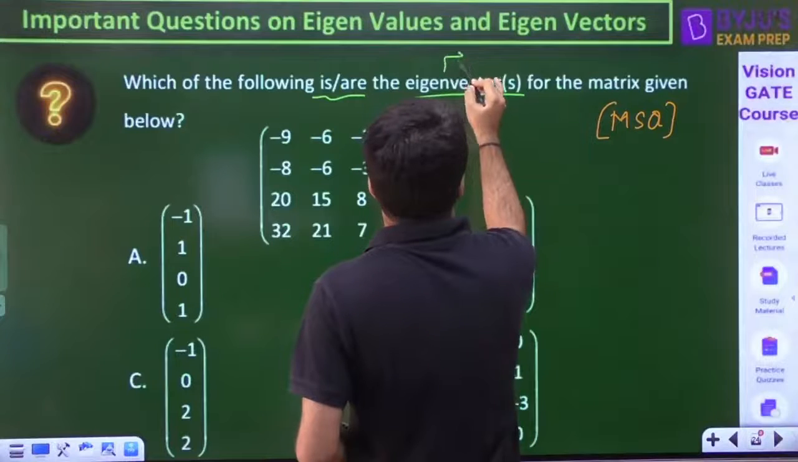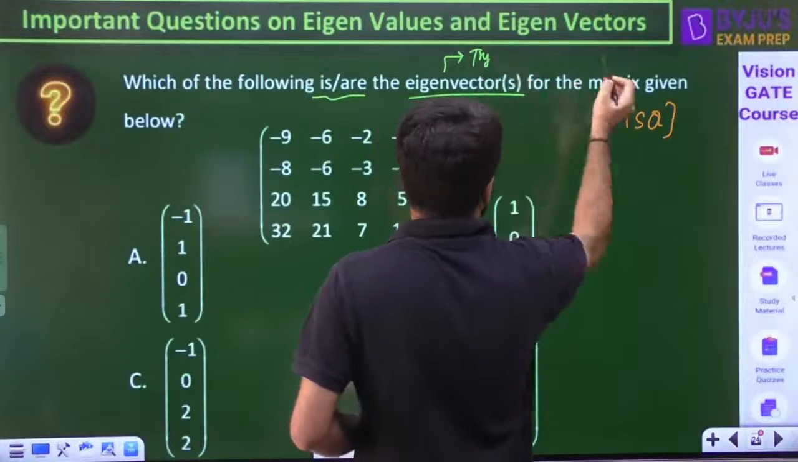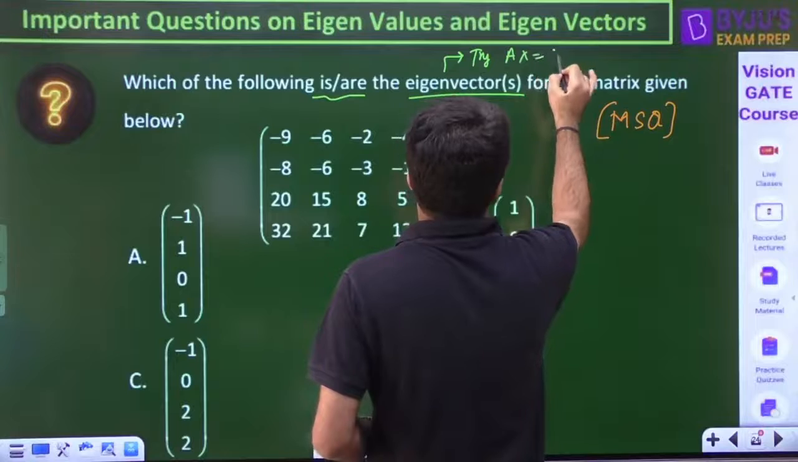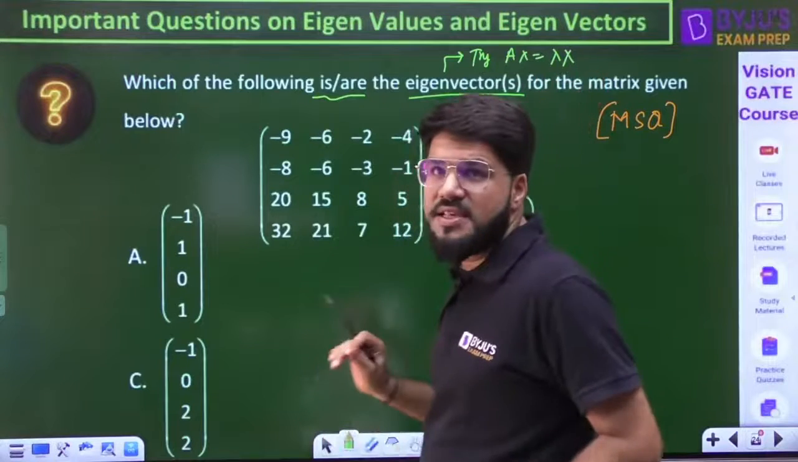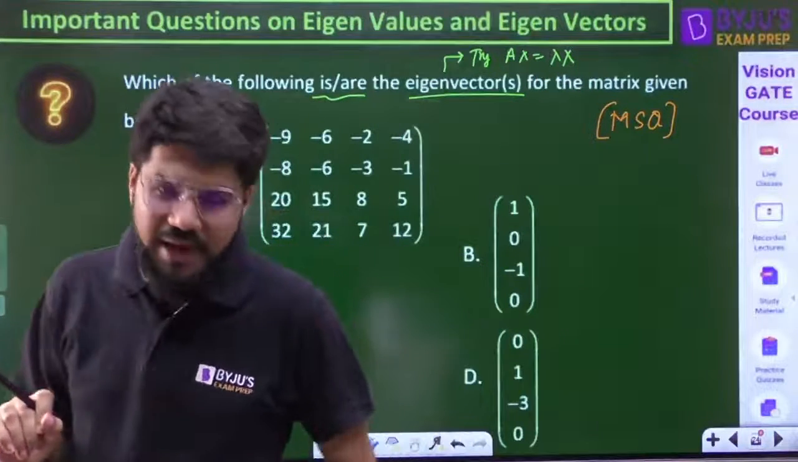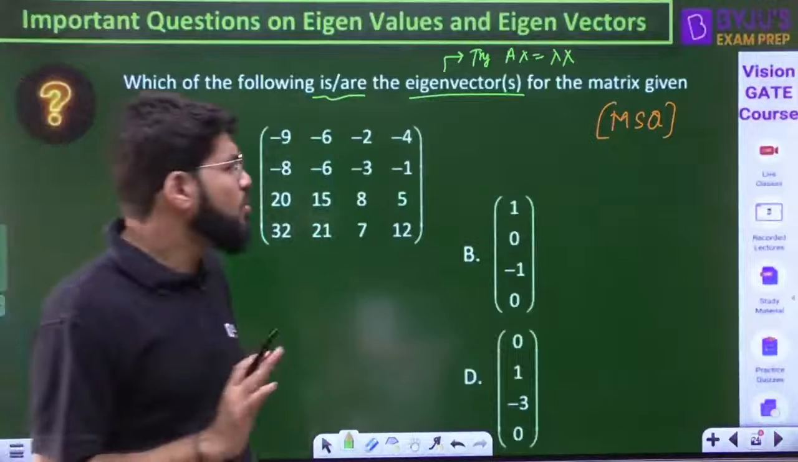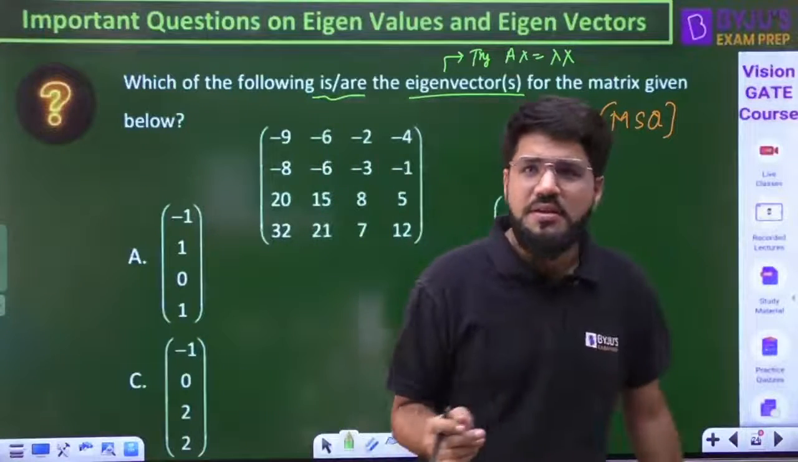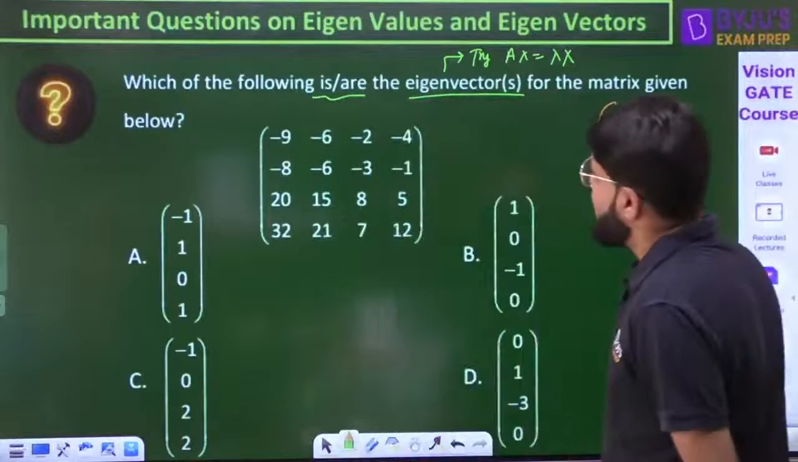Whether it is NAT, MCQ or MSQ, you just have to try one thing, as I have mentioned: AX equal to lambda X. The only thing is that it is 4 cross 4, so a little calculation. I won't say too much, but we can deal with it.